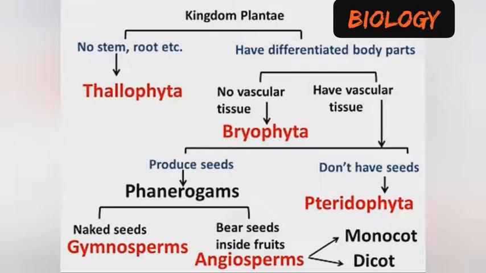So the subdivisions of the plant kingdom are the thallophytes, the bryophytes, the pteridophytes. We have the phanerogams, and the phanerogams are subdivided into the gymnosperm and the angiosperm, whereas the angiosperm is also subdivided into the monocot and the dicot. So this explains the kingdom Plantae.